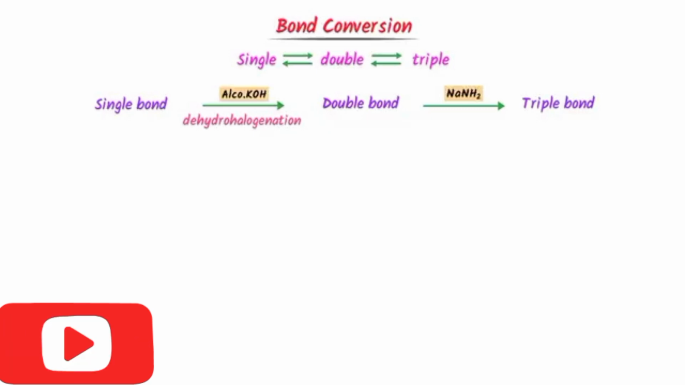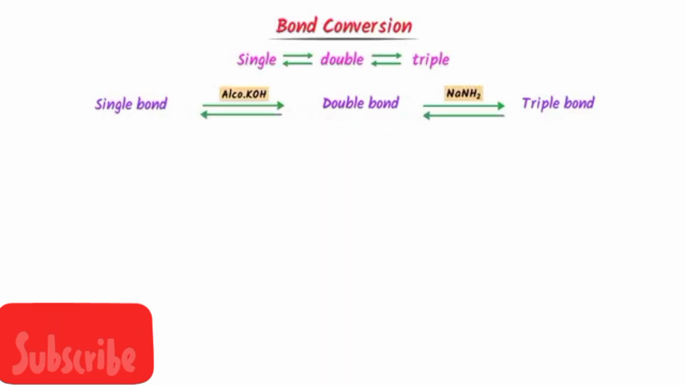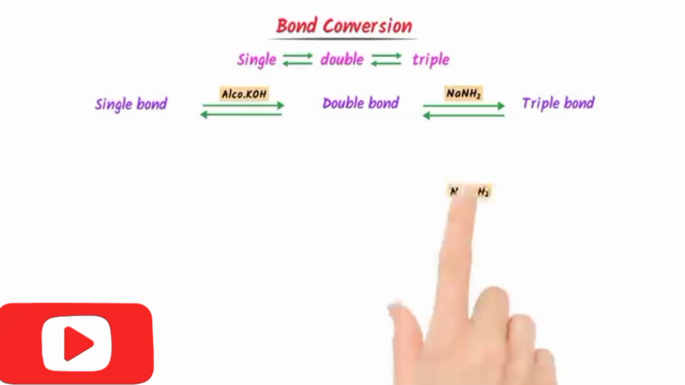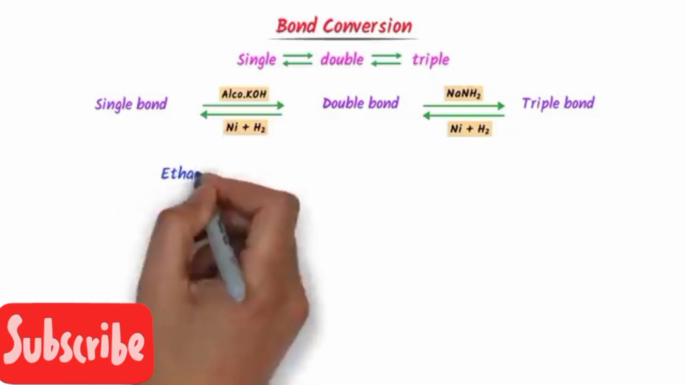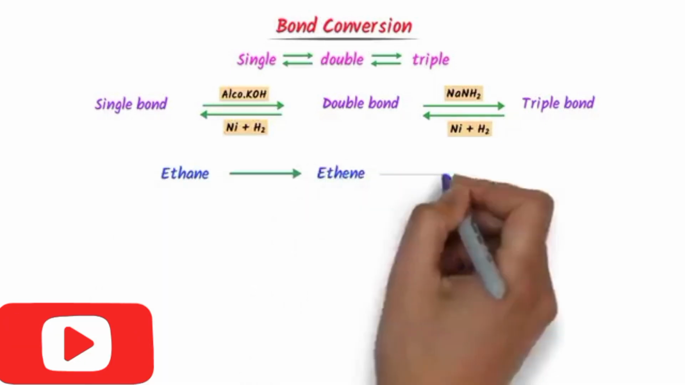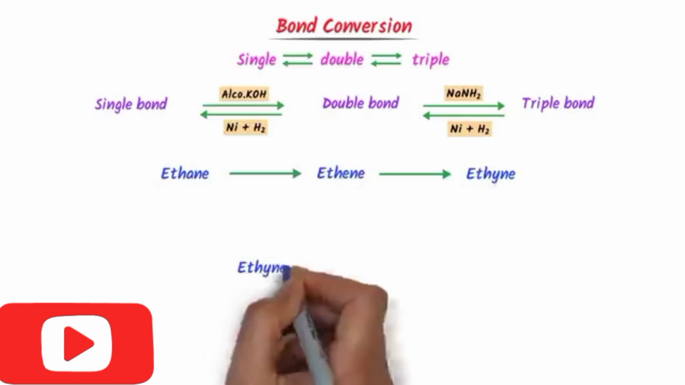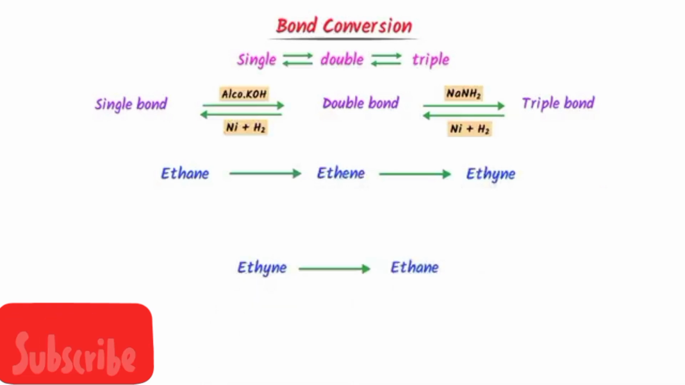In the reverse case, we get triple bond to double bond and double bond to single bond by reducing them. In order to reduce them, we just add nickel and hydrogen. Hence, note down this important type of conversion. Now, consider these conversions. Convert ethane to ethene, ethene to ethyne, ethyne to ethene.